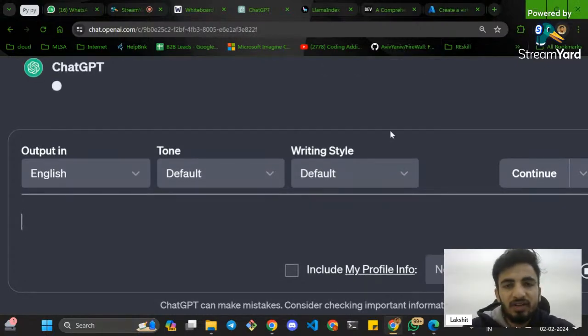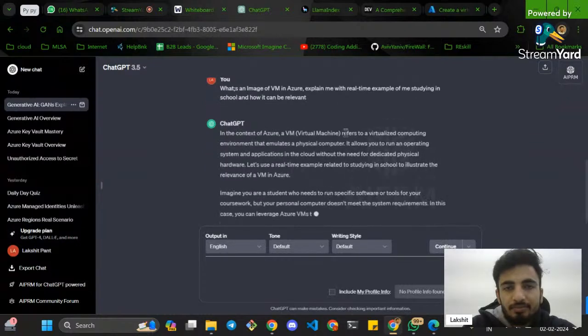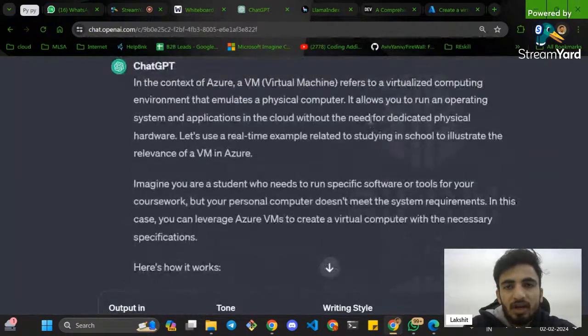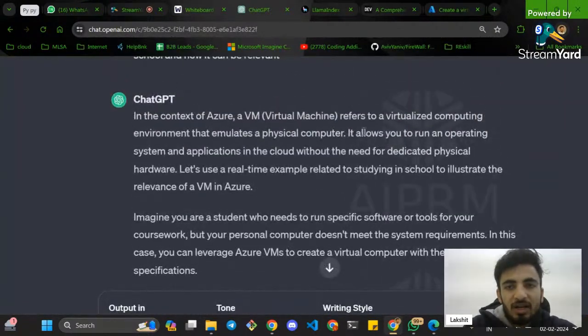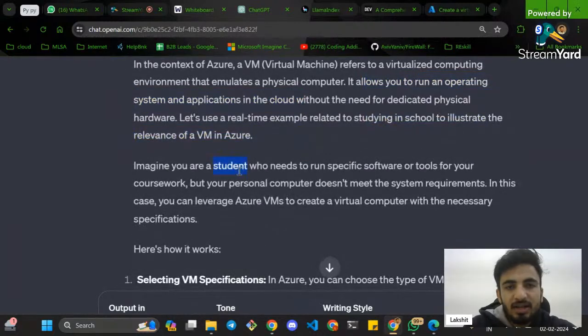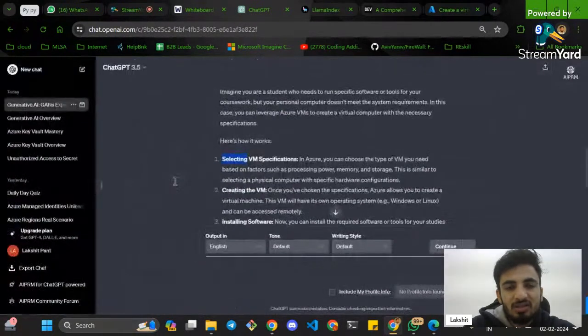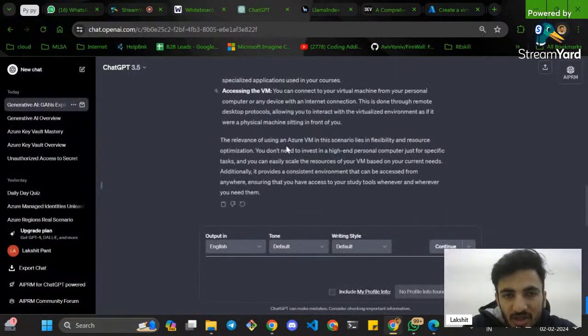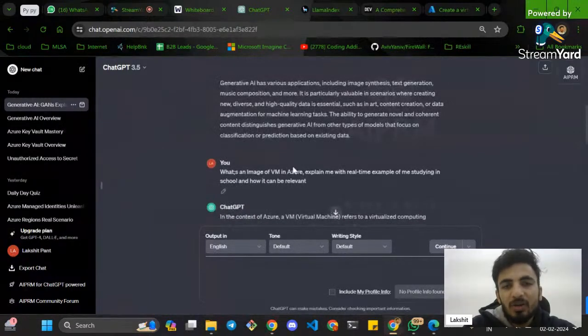Now it will give you an example. It allows you to run an operating system. Imagine you are a student who needs to run specific software or tools for your coursework, but your personal computer doesn't meet the requirements. In this case, this is what you can do: creating a VM. It will explain all these terms with a real-time example. So this is how you should learn.